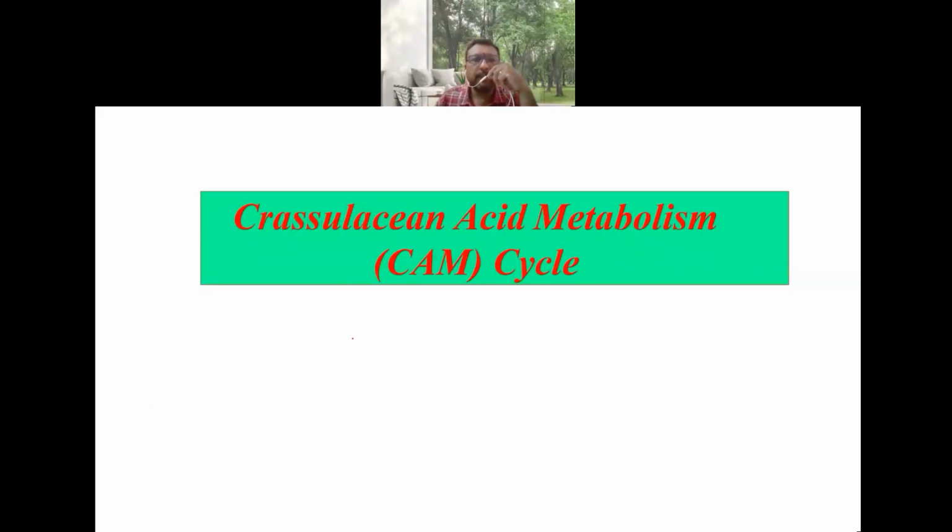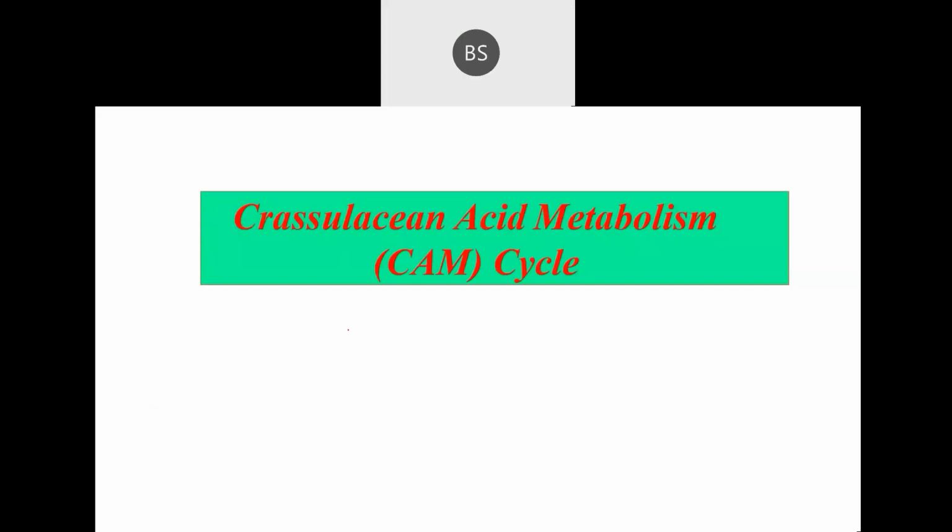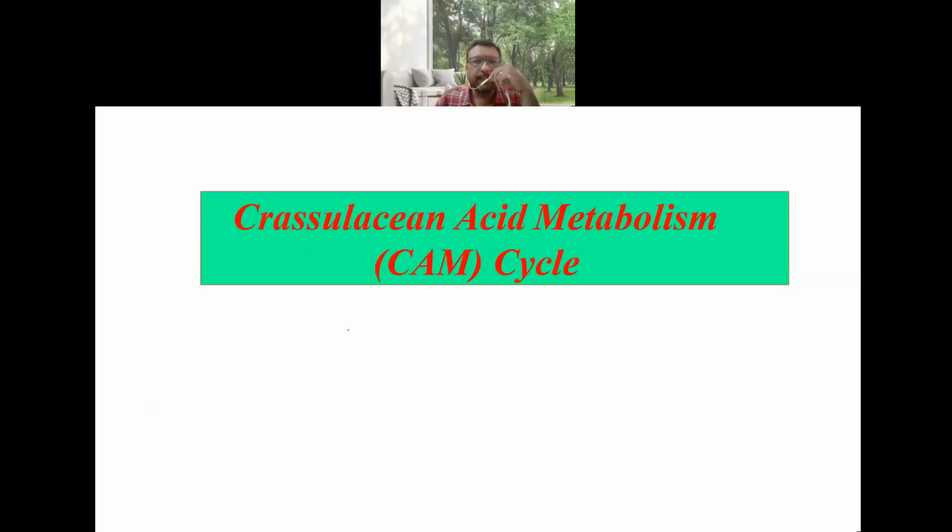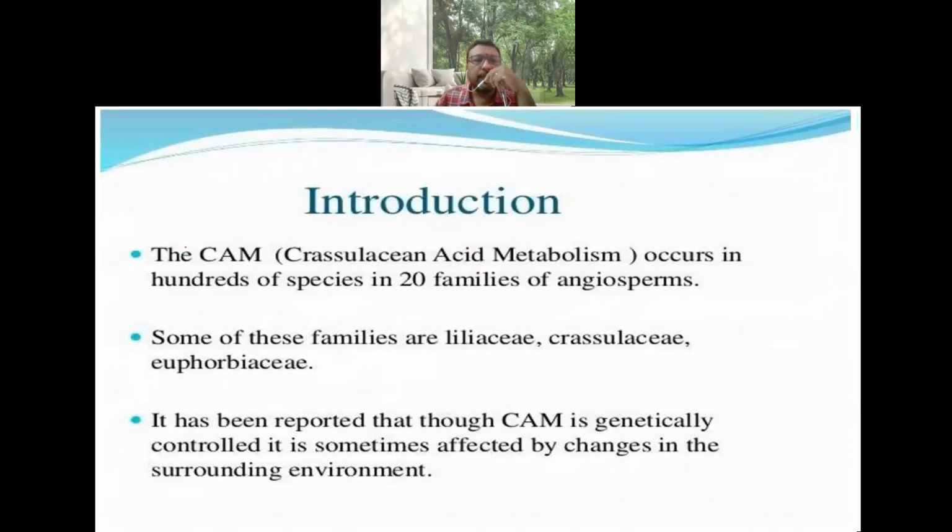Sir, contestants. Yes. Okay, so we'll just continue with this next topic, that is CAM, Crassulacean acid metabolism. So I'll just quickly recap. CAM full form is Crassulacean acid metabolism, which occurs in about 20 families. In those 20 families, a number of species show this CAM cycle. Some examples of these families are Liliaceae, especially Crassulaceae, and Rubiaceae.